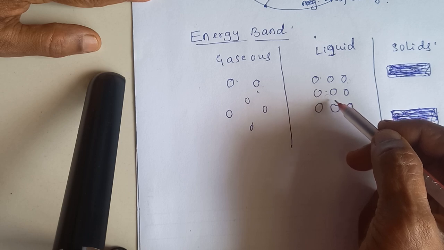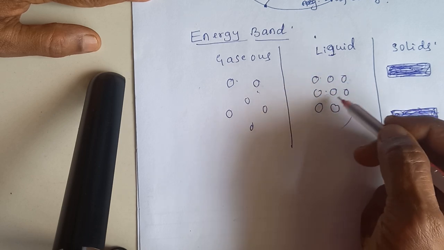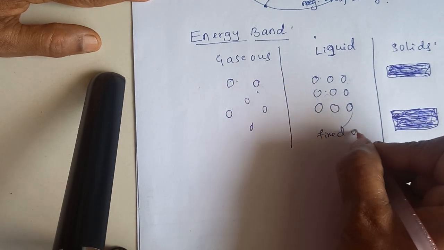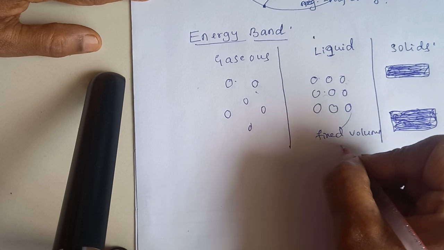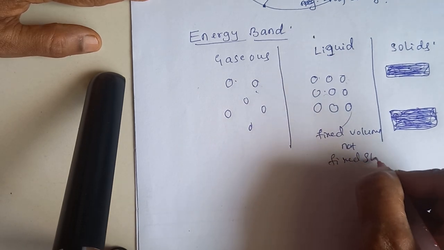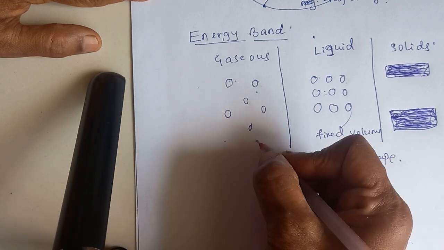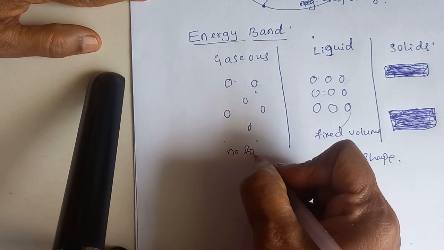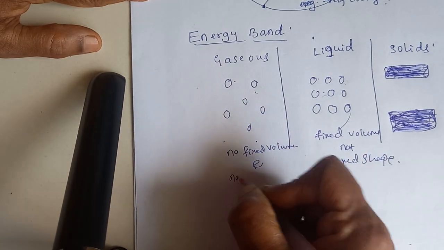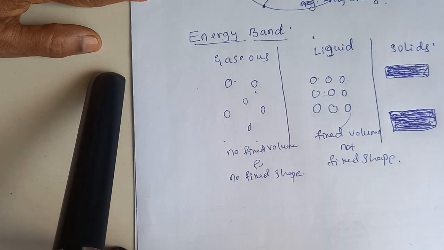Because of this, liquids have a fixed volume but not a fixed shape. In gaseous substances there is no fixed shape and no fixed volume.